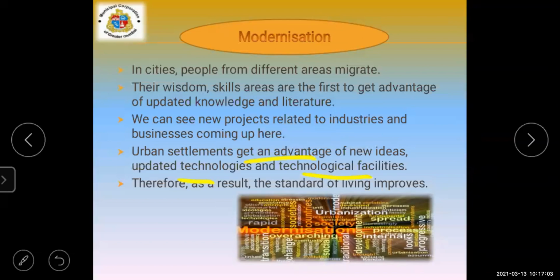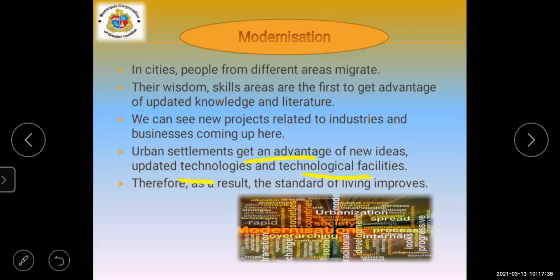Now, modernization means what here? Most people migrate from rural areas to urban areas. The first advantage we can see is that they are upgrading their skills, updating their knowledge and their literature, because in modernization all the latest facilities can easily be taken from there.